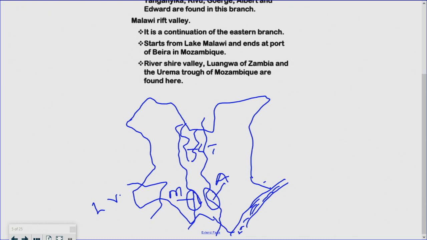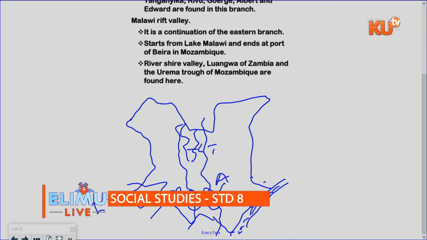So Turkana is a freshwater lake, Bogoria is a saltwater lake, Nakuru is a saltwater lake. Lake Naivasha is a freshwater lake, and so on all the way down there. So we have freshwater lakes found within the Great Rift Valley, and saltwater lakes also found within the Rift Valley.